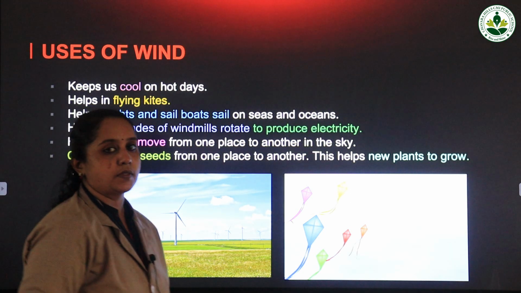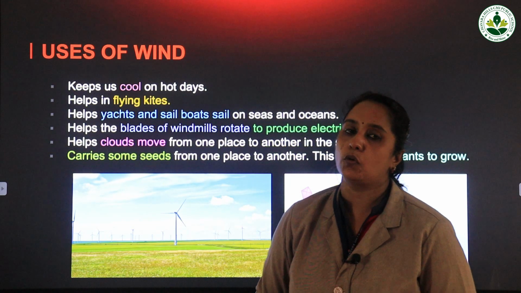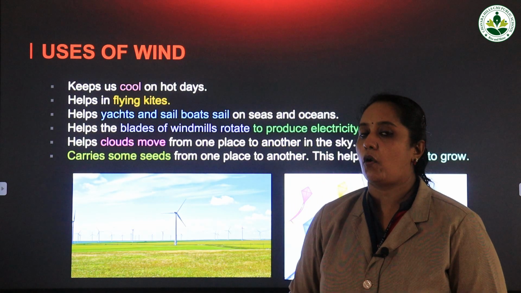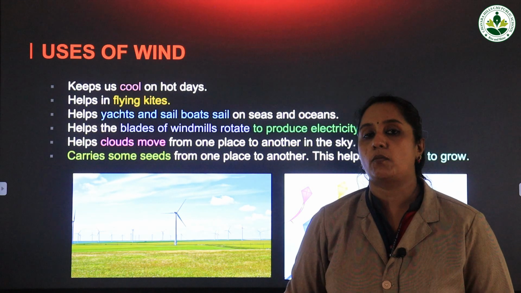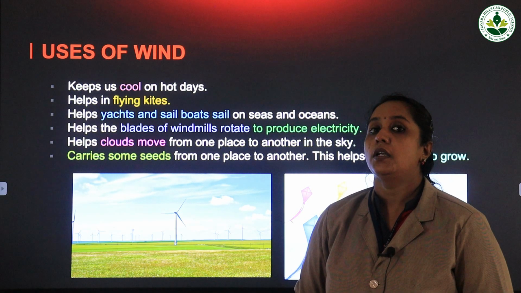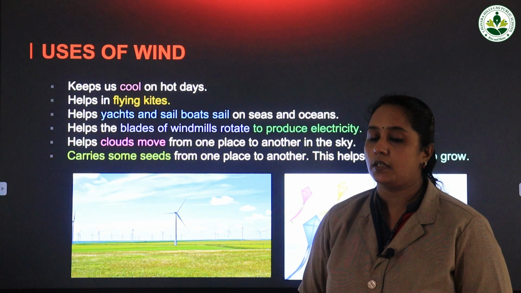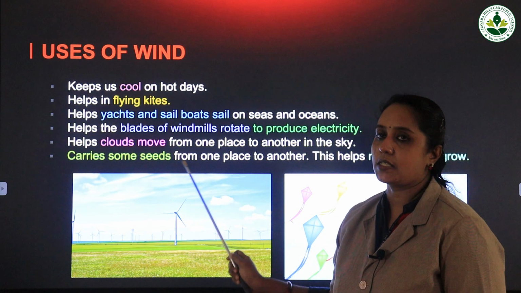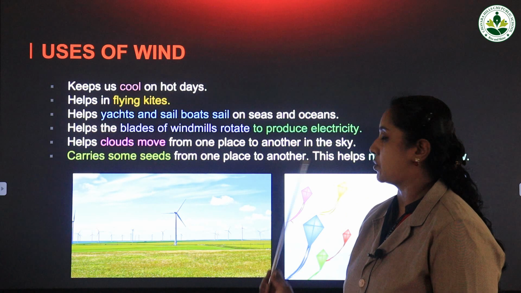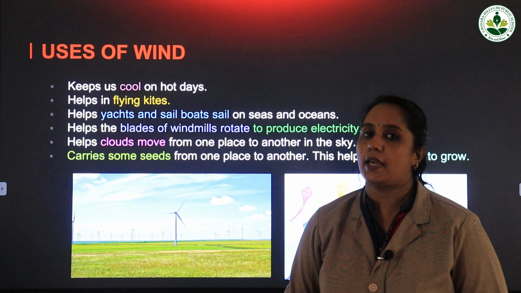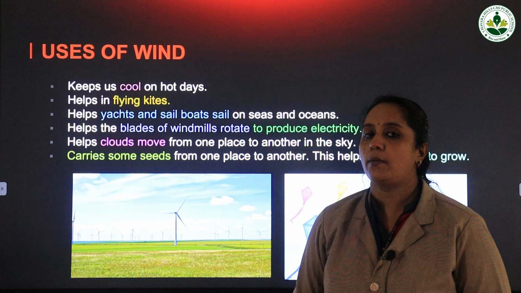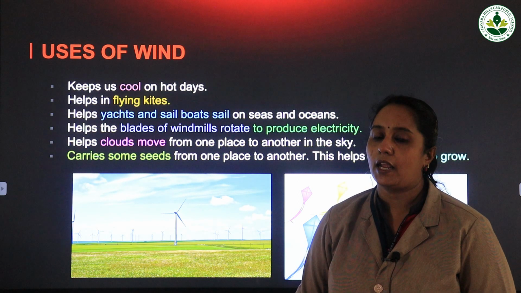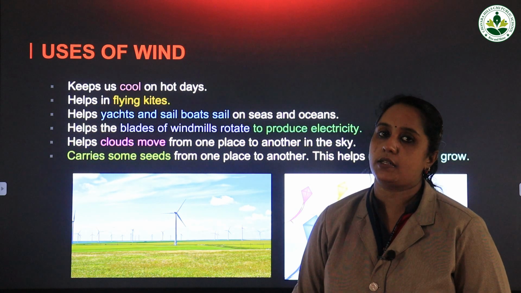Now, what is the last use? Yes, we all have seen new plants. How do these new plants get formed? The new plants get formed from seeds. Now, due to the wind, what happens? The wind can carry some seeds from one place to another, and that helps in the growth of new plants.